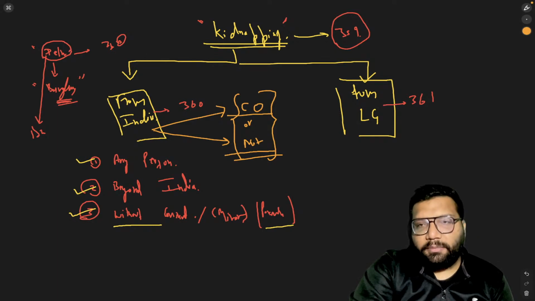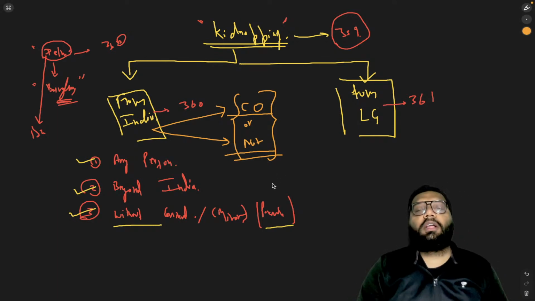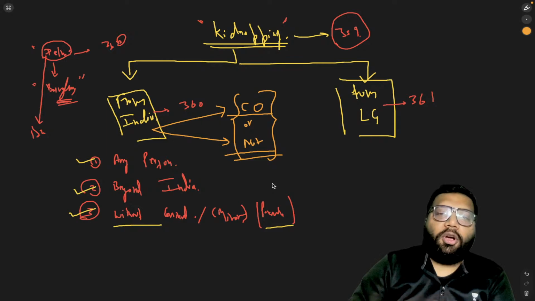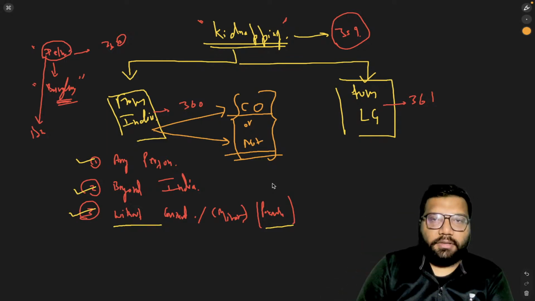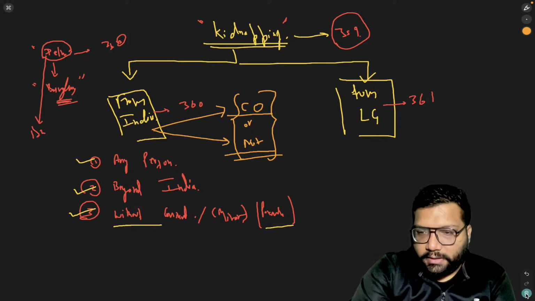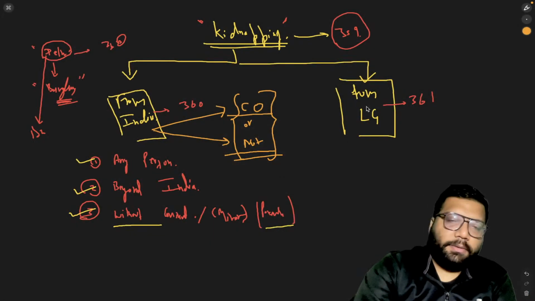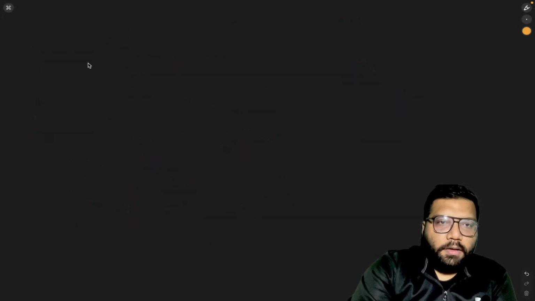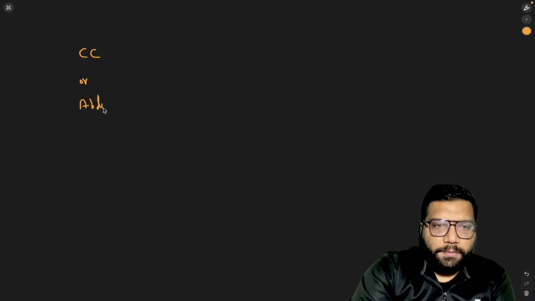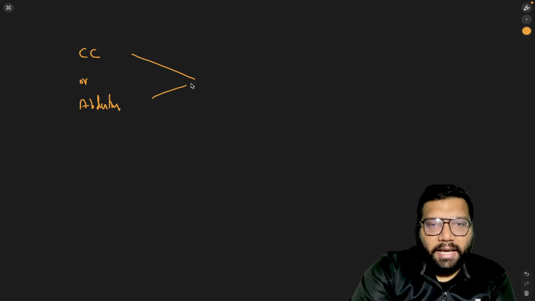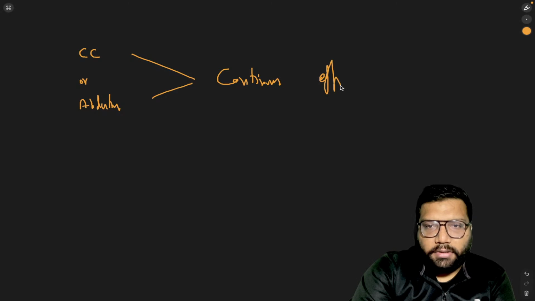A continuing offense is something which does not get completed because of the nature of the offense. Let's go into the details. For example, criminal conspiracy, or for example, abduction. These are examples of a continuing offense.